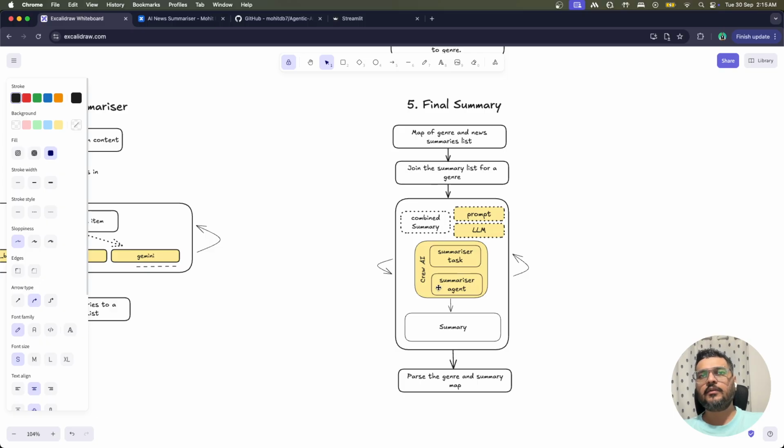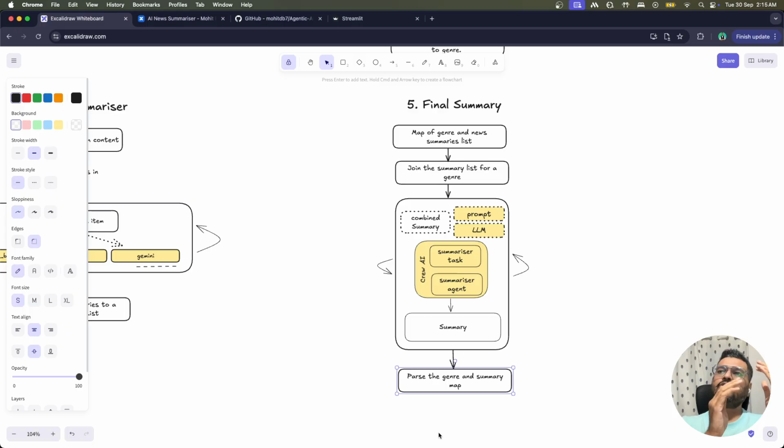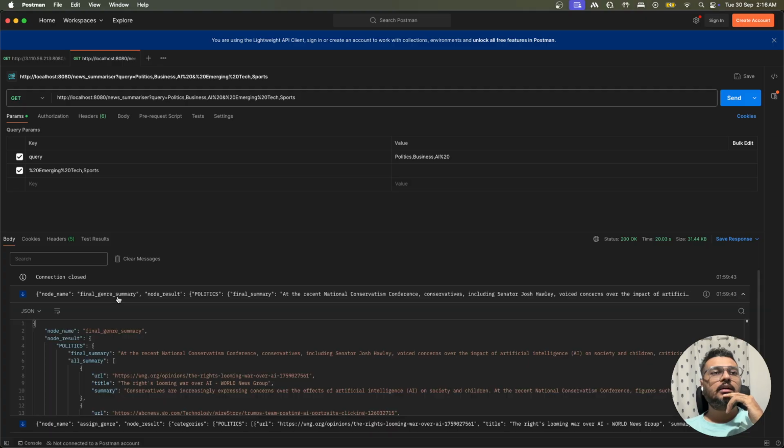These are given to the CrewAI, which has a summarizer task and a summarizer agent. Once you give it the input, it will summarize that particular news item and return it back. Once you receive this item, for each genre you will give the final summary and then the list of the news items as well, as I've shown you in the result in Postman.